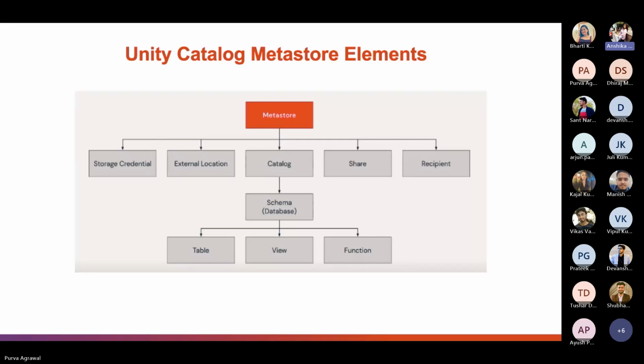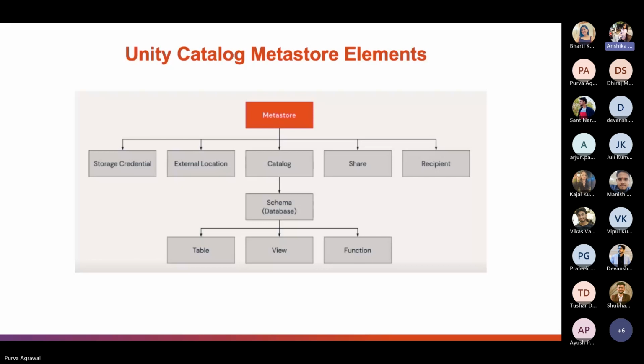The final element in the data object hierarchy is user-defined functions, or UDFs. They enable us to encapsulate custom functionality into a function that can be invoked within queries. We also have the storage credentials and the external locations.